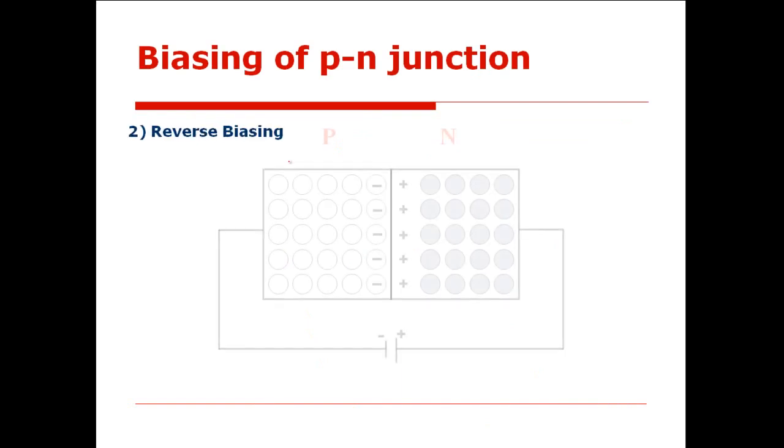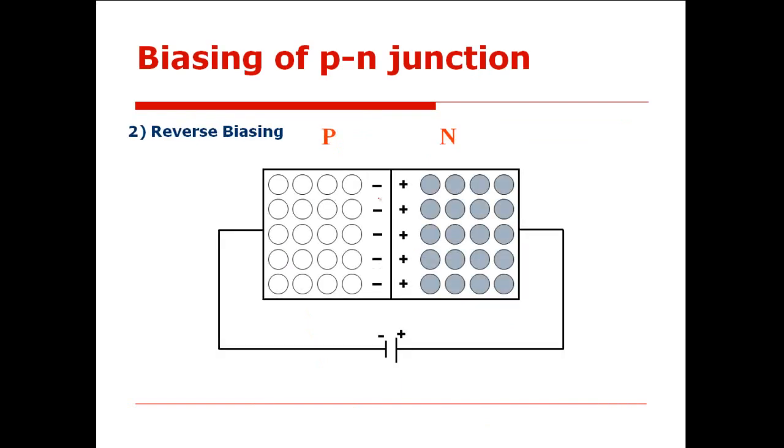First we'll discuss what is the role of reverse bias. For reverse bias, this P side is connected to the negative terminal of the battery and this N side is connected to the positive terminal of the battery. So by application of such a reverse potential, say VR is my reverse potential, what will happen? What will happen by application of this reverse potential?